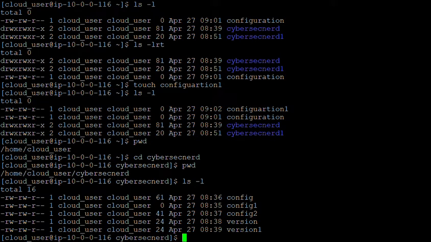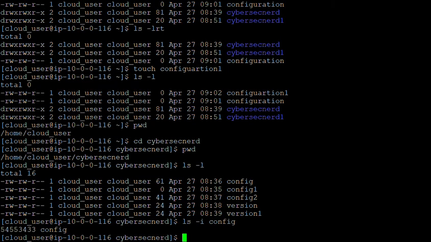So just to start with, I would like to let you know how to copy the files. Before I do that, I would like to let you know there is a certain number, we call it an inode, associated with every file. So for example, if I want to know the inode number for the file named config, ls -i config. So you can see this is the number associated with the file, 54553433. If I were to copy that particular file to some other location, we would like to know whether something is getting changed or not, right?